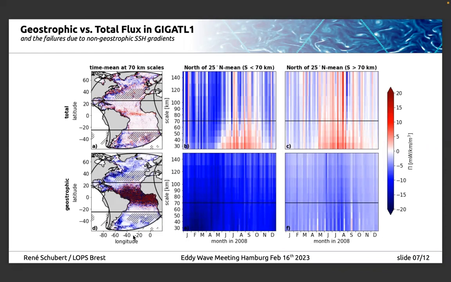And we can also see this maximum here propagating from spring to larger scales in the end of spring with the same amplitude as in the total flux. However, in summer, we can see some problems with the geostrophic flux, where we can see this spurious maximum, which is potentially not physical.